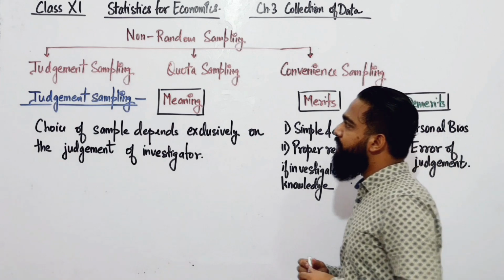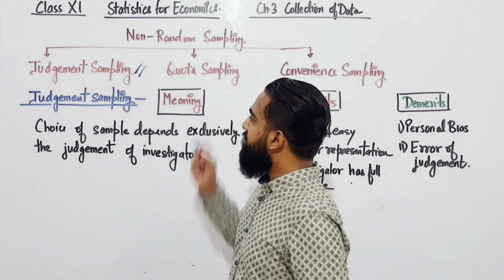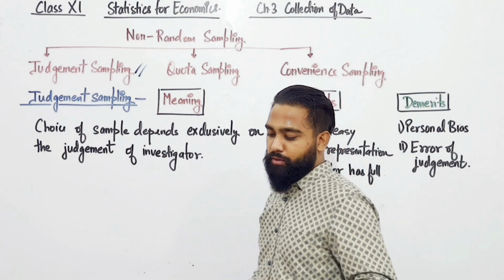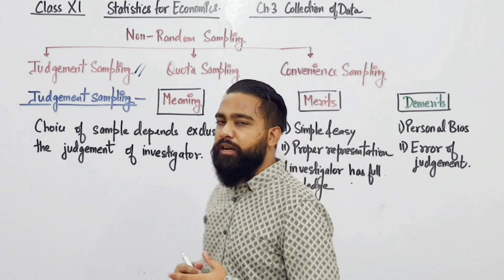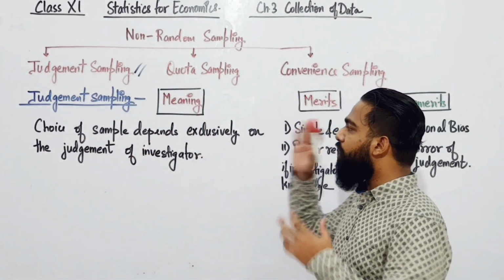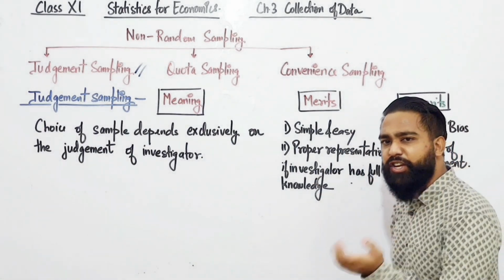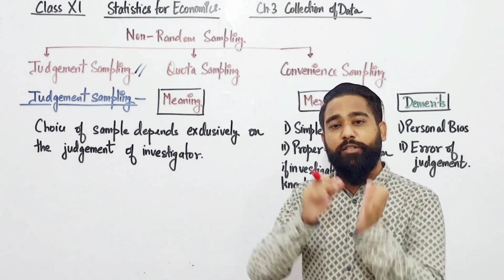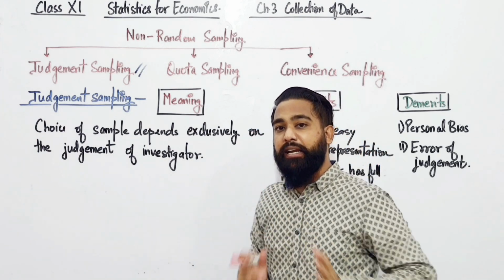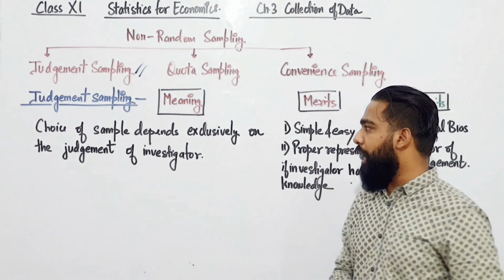Now let's start with the first one, which is judgment sampling, students. What is judgment sampling? Under it, the choice of the sample depends exclusively on the judgment of the investigator, meaning only the investigator has the right to choose the sample.